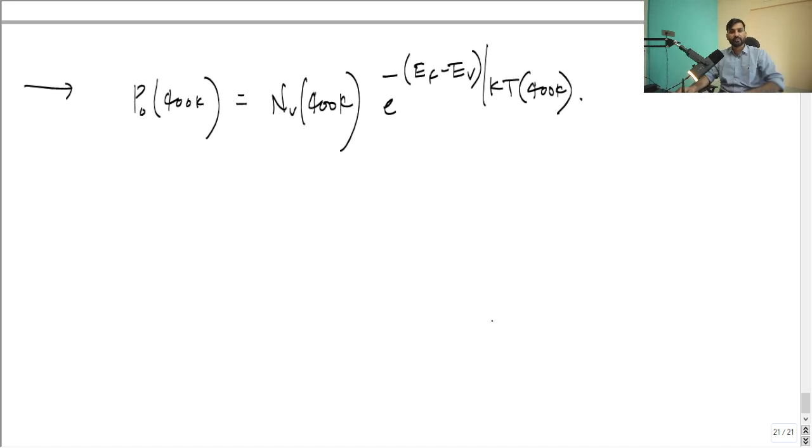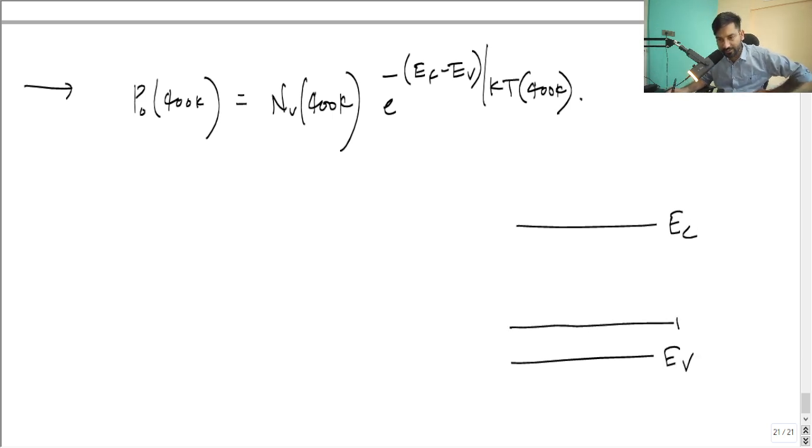You see this. How to write this formula? You know that this is the edge of the conduction band, this is the edge of the valence band, and the Fermi level is here near the valence band. So this gap is going to decide the concentration of holes, right? If the Fermi level is close to the conduction band, then EC minus EF decides it.